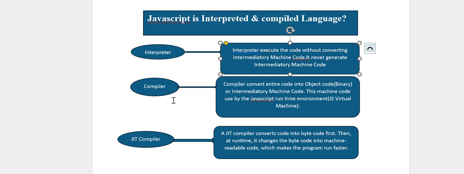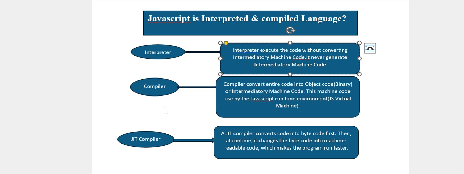So what does the compiler do? The compiler takes the entire code. Suppose we have written this code, and there are four lines.